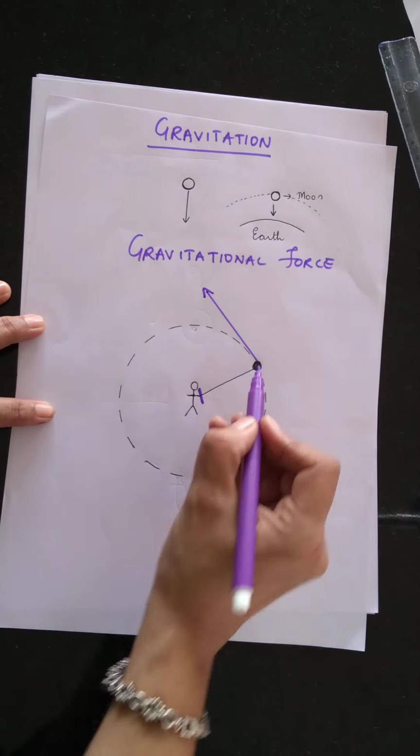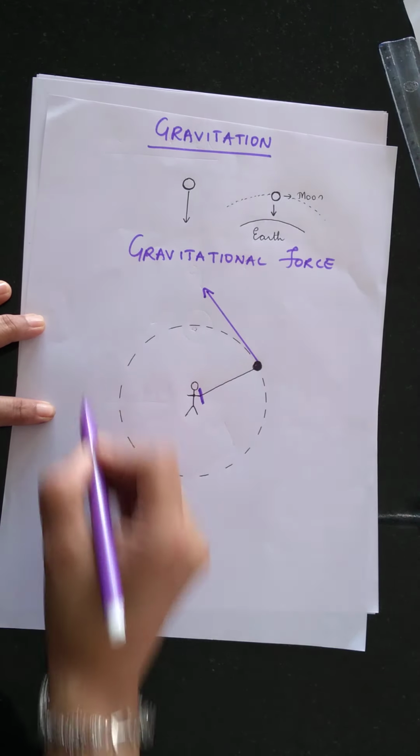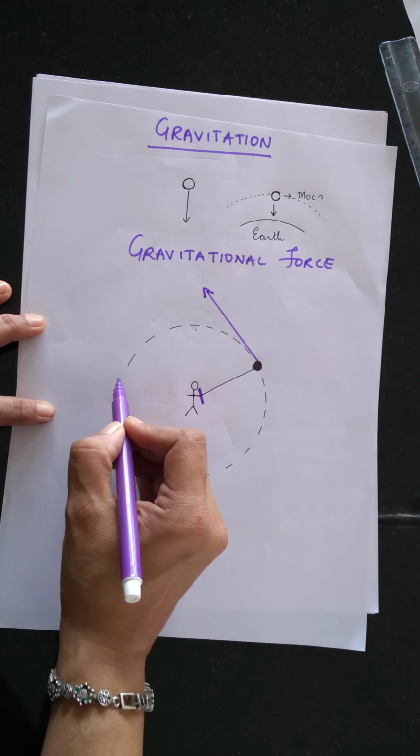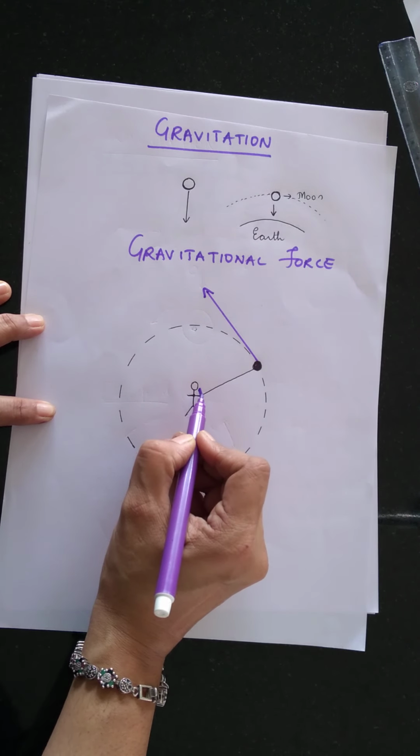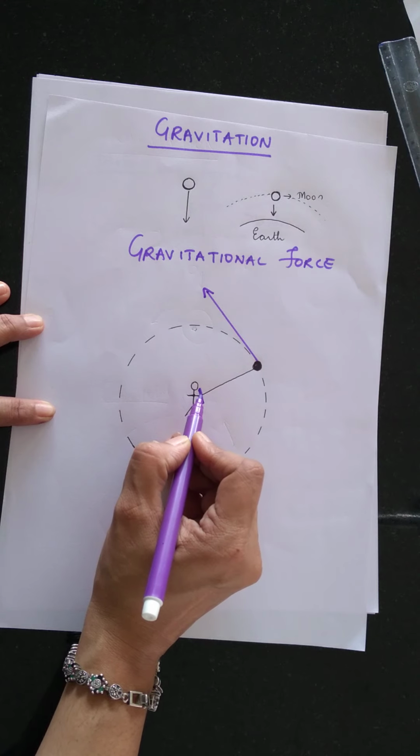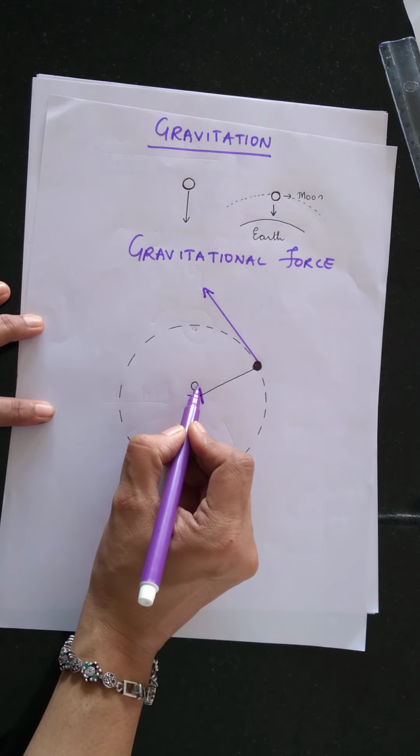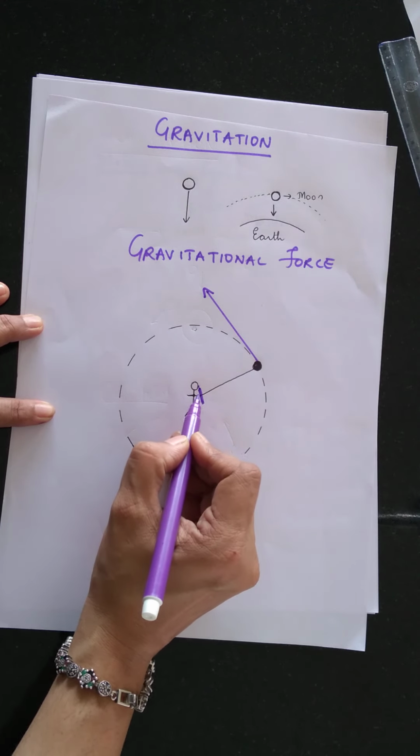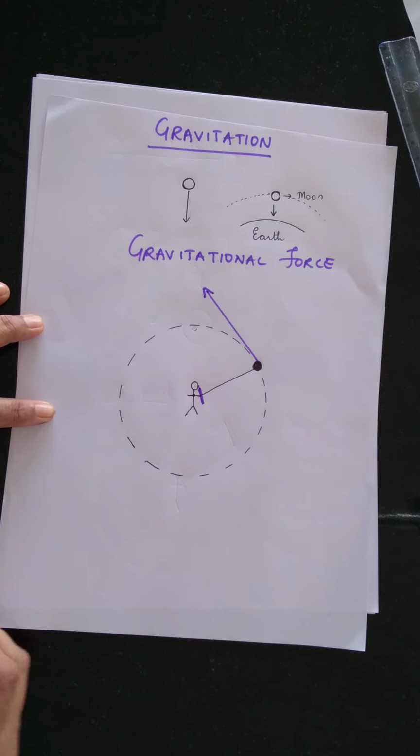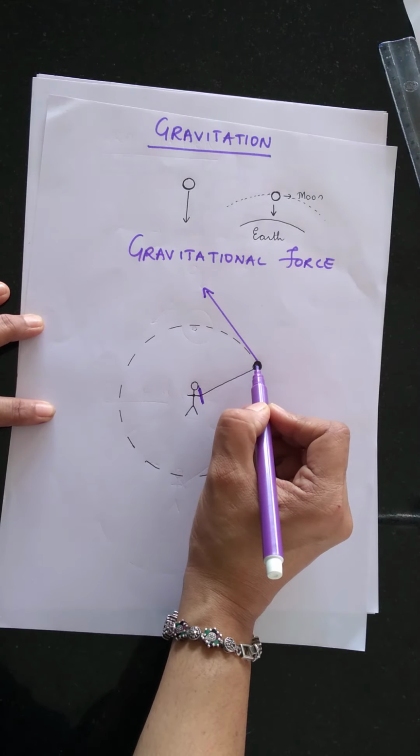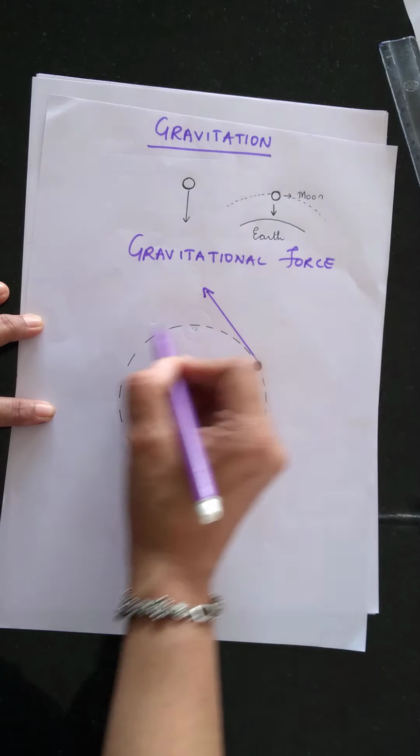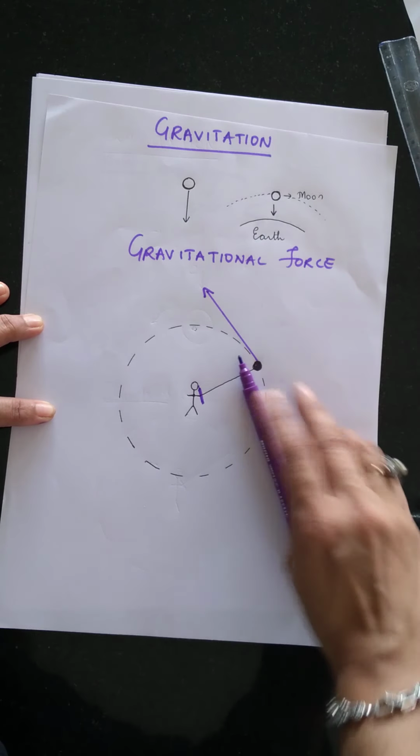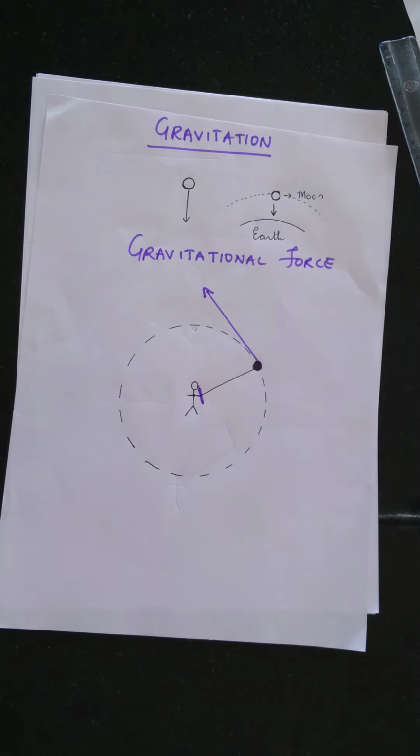So to keep the stone moving along a circular path, the force that is exerted is here at the center. It's acting at the center. If this force is got rid of, suppose you just cut this string, then this stone will not continue moving along a circular path, but it will be flung like this in a straight line along the tangent to this circular path. Is that clear?